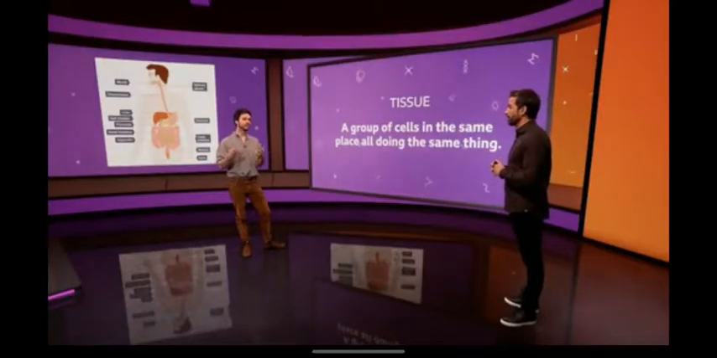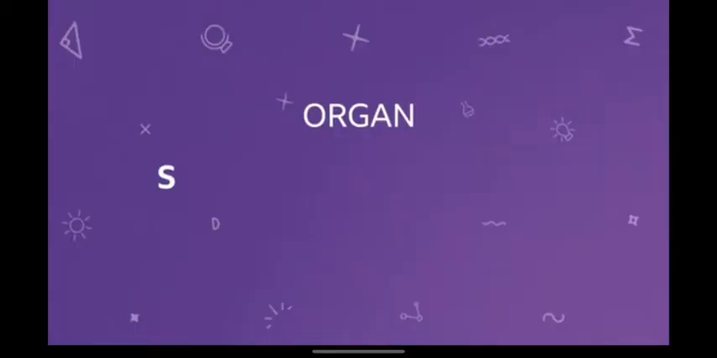But anyway, how about an organ then? So organs are these things here, like the stomach and liver. They do an overall job.